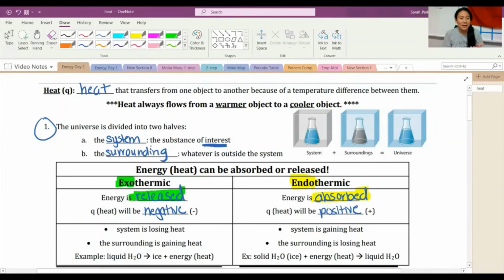So when we say heat is being released, we're saying heat is being released from the system, whatever object that is, and it's being released into the surroundings, which is on the outside. The system and the surroundings make up the universe. So exo means released, like exiting, and endo means absorbed. It's entering, it's coming in.